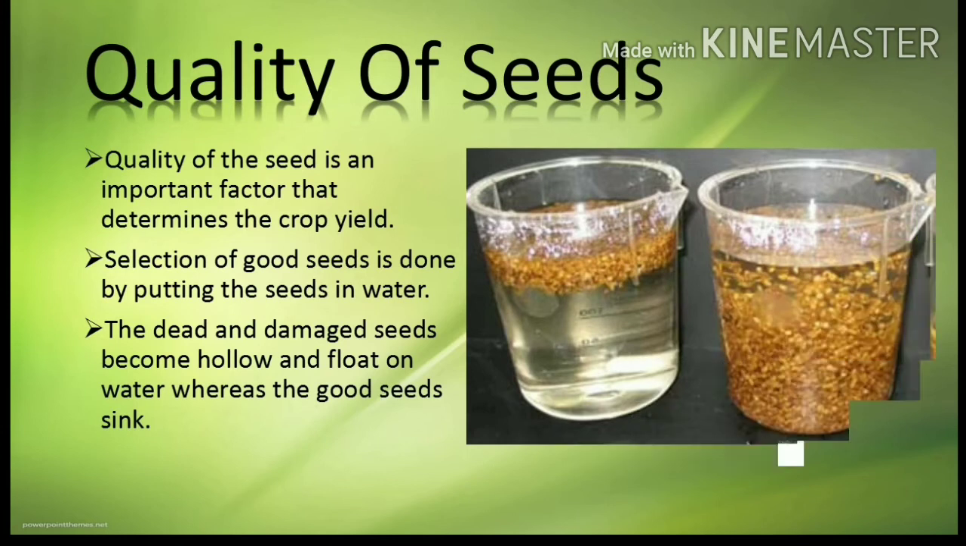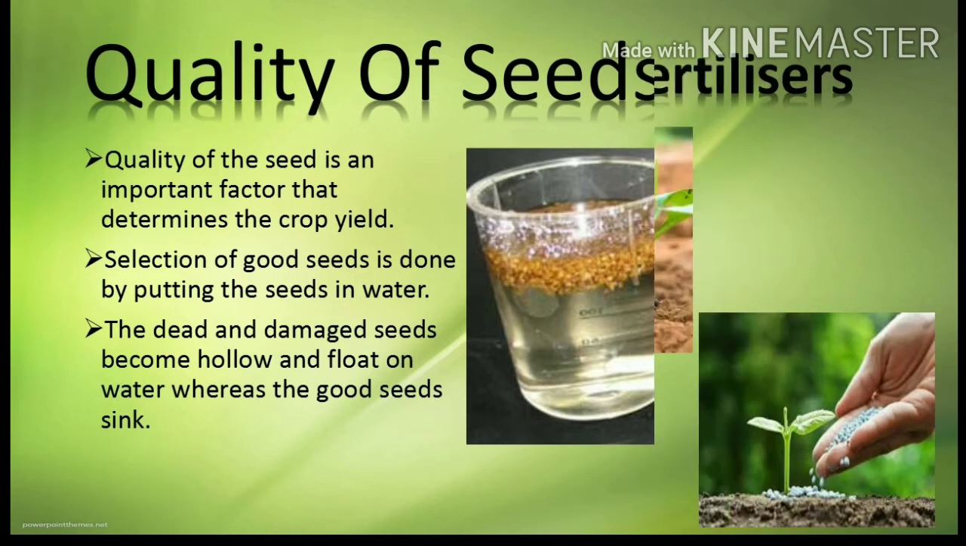Quality of seeds. Quality of seed is an important factor that determines the crop yield. Selection of good seeds is done by putting the seeds in water. The dead seeds and damaged seeds become hollow and float on the surface of the water.